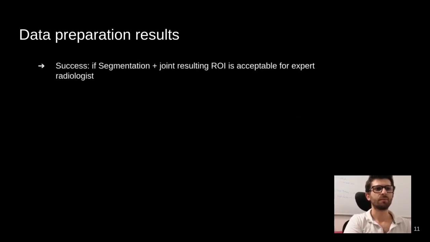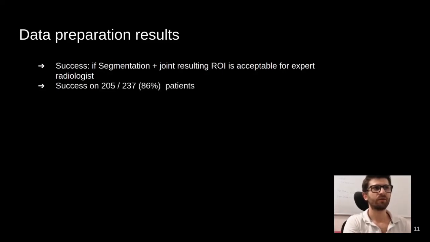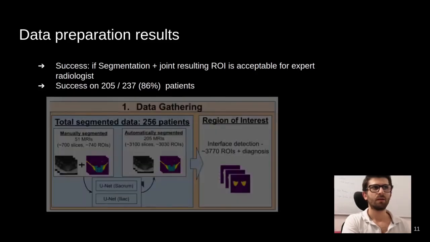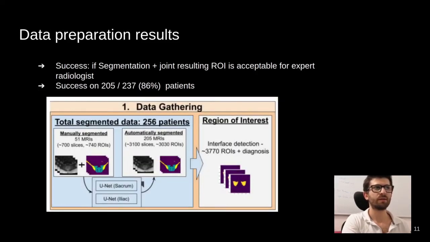We apply this pipeline to the resulting segmentation. A radiologist evaluates the final predicted ROI. If it contains the relevant information for the detection of the disease, we say that it is a success. We have a success on 205 people. This increases the number of patients we have manually segmented to 256.